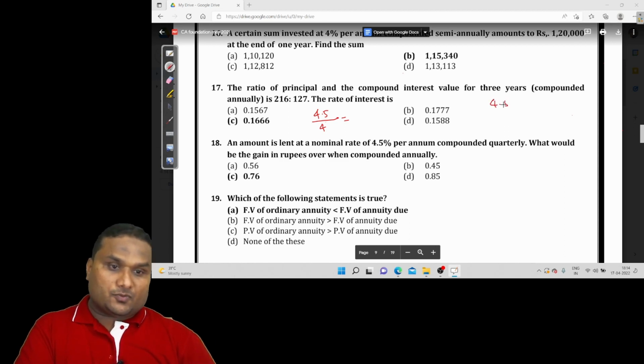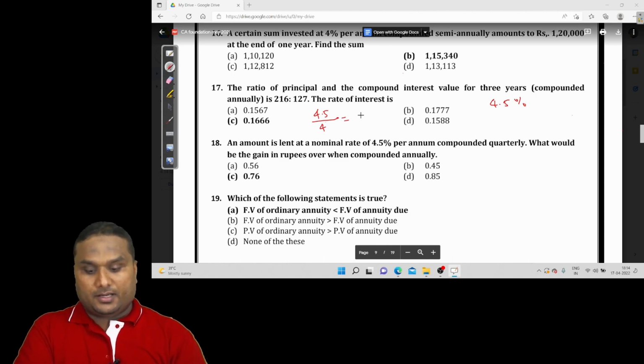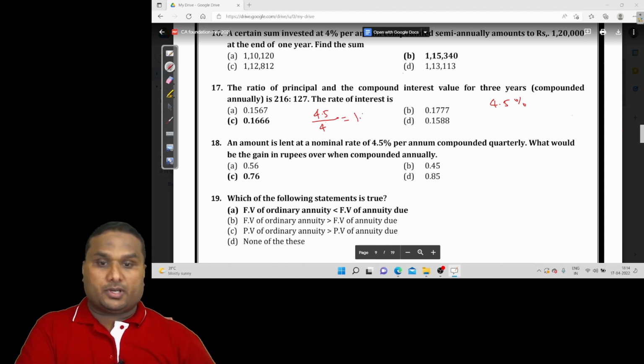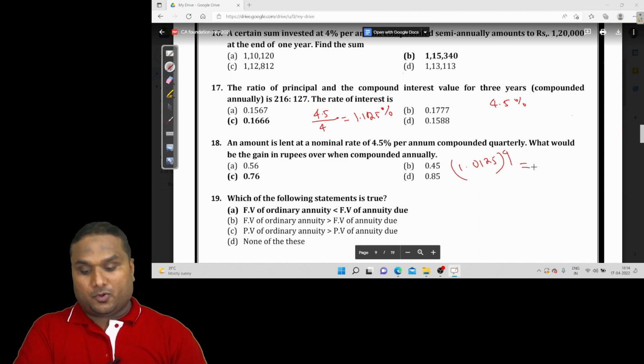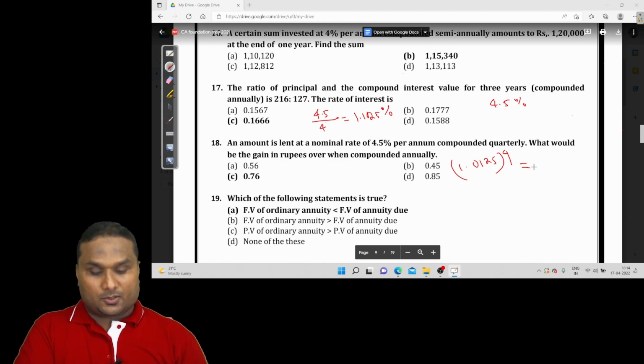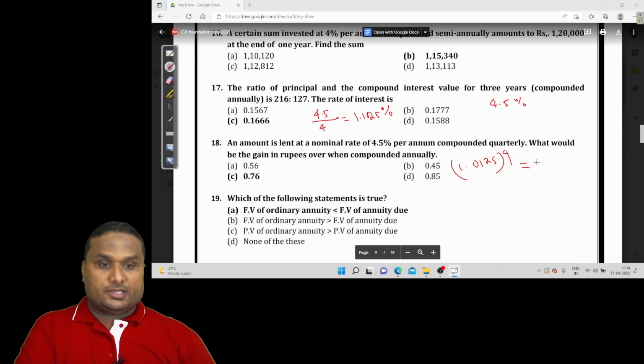Annual interest rate is 4.5%. So quarterly interest is 4.5 divided by 4, which is 1.125% per quarter. So if interest is computed quarterly, this will be 1.01125 to the power 4. This will be the value. 1.01125 for the first quarter, second quarter, third quarter, fourth quarter.